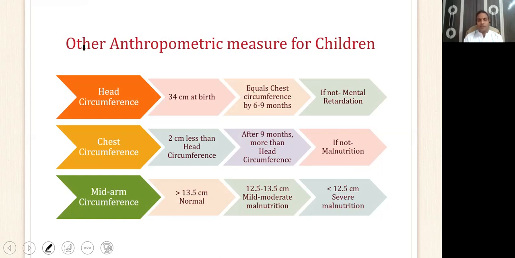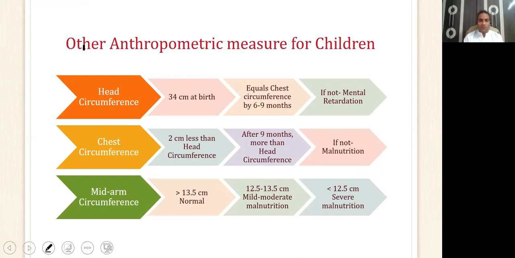Mid-arm circumference is a very important anthropometric measure in case of children. It diagnoses protein energy malnutrition, and it is measured by means of one special colored tape called Shakir's tape. The idea behind measuring the mid-arm circumference is that in children from 1 year to 5 years of age, their mid-arm circumference doesn't change. It remains constant.